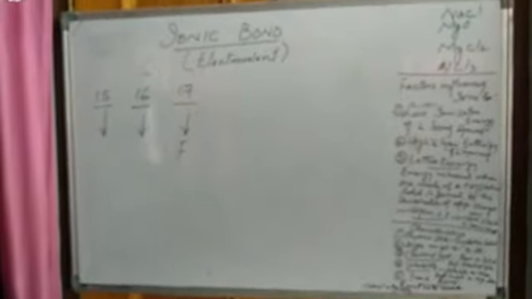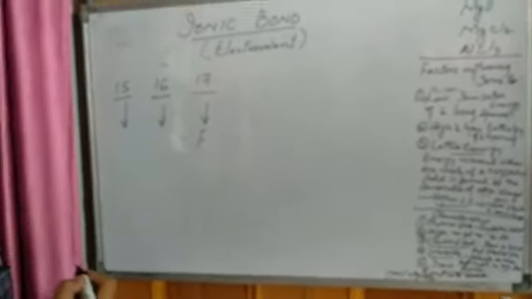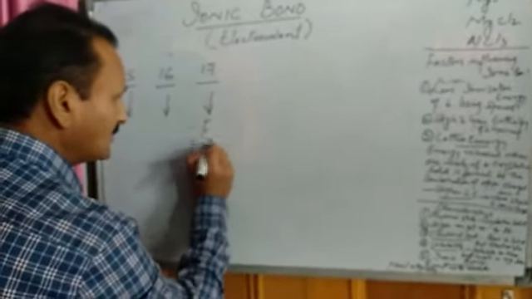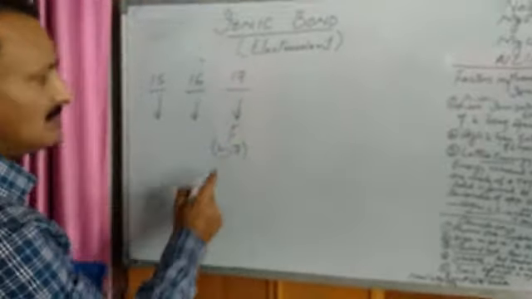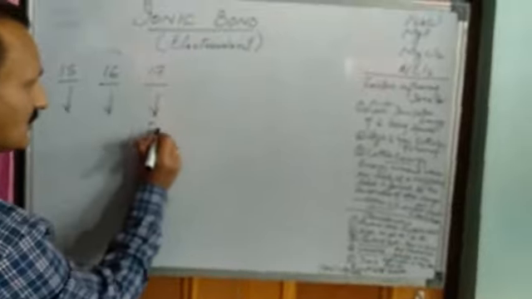Fluorine is an element of group number 17. Let us see how it acquires electronic configuration. Its atomic number is 9. Electronic configuration is 2, 7. How many valence electrons? 7 valence electrons: 1, 2, 3, 4, 5, 6 and 7.